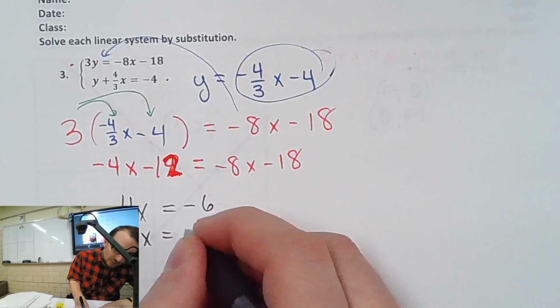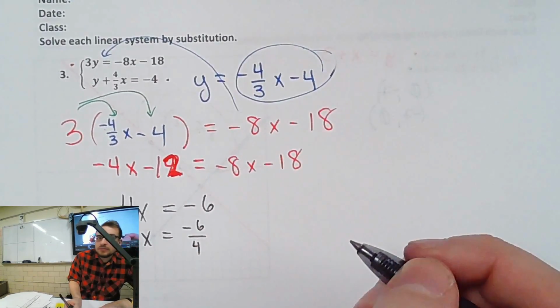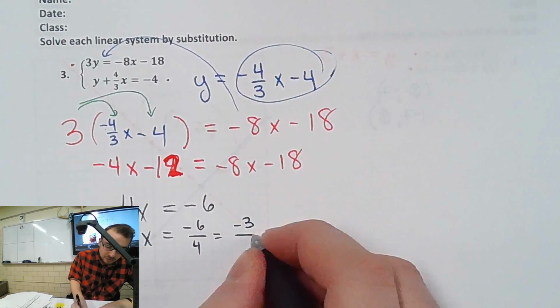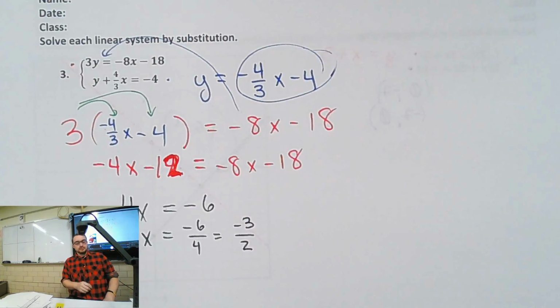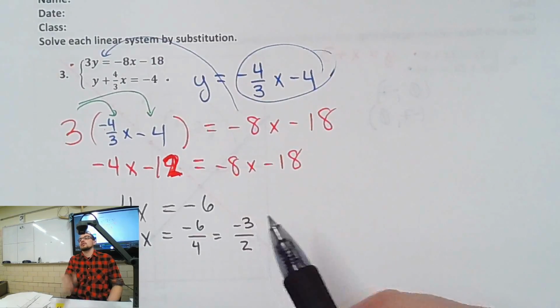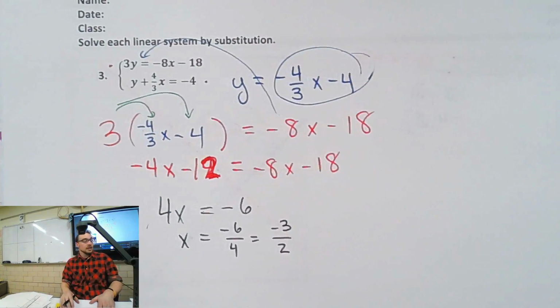What's -6 divided by 4? -6 over 4, which reduces to -3 over 2. Yep. Remember, fractions are divisible for lazy people. -6 divided by 4 is -6/4. Yes, I can.